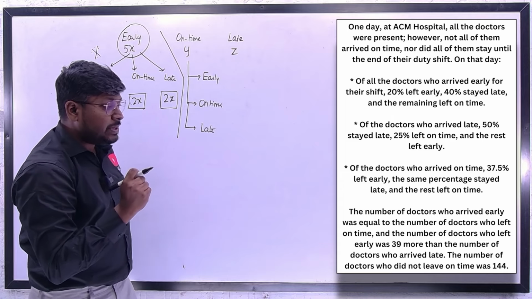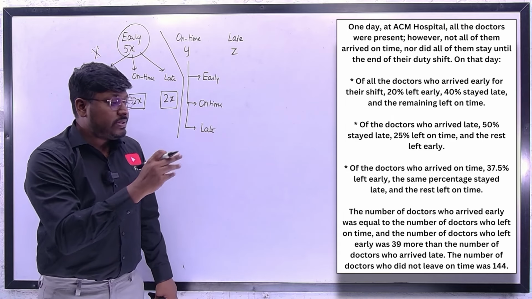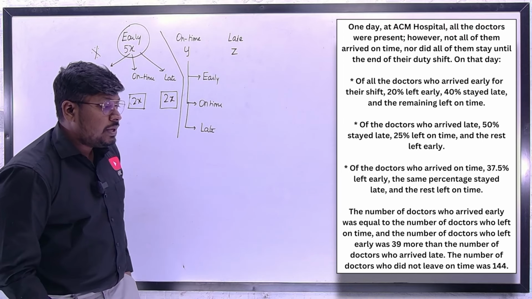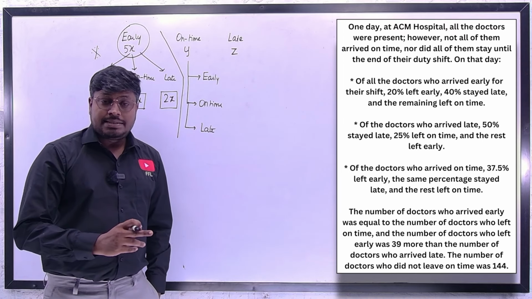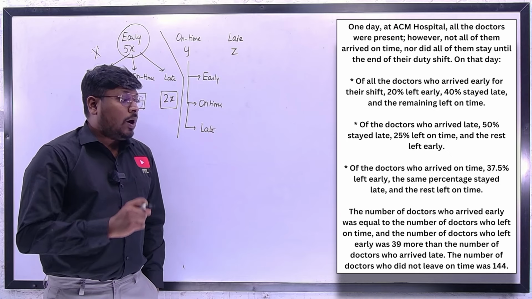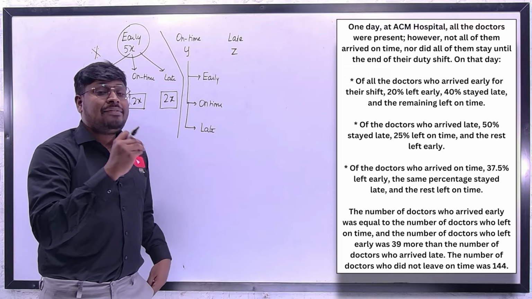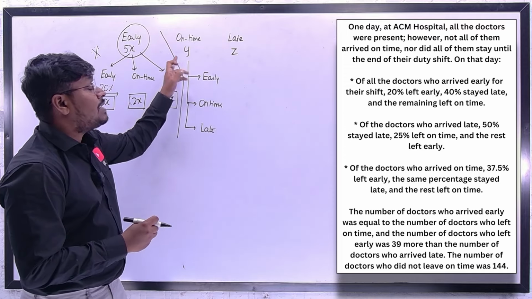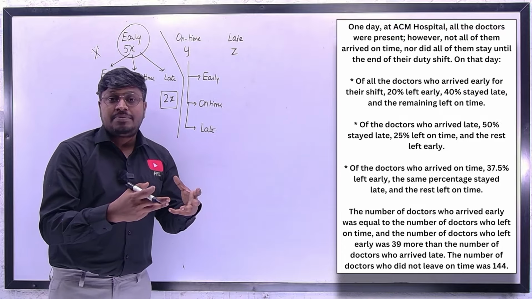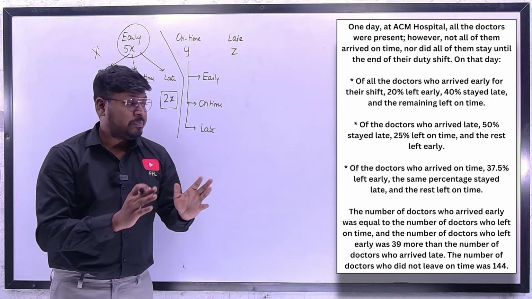Okay, so on time value they have given as a last point. So now let's solve the on time value. So the third point I am reading, not the second point. The third point here is, of the doctors who arrived on time, we have assumed it as y. Based upon the percentage value, we can assume it as a different value.